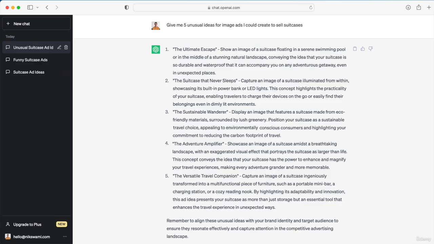So for example, I really like ChatGPT's fifth idea here. Capture an image of a suitcase ingeniously transformed into a multifunctional piece of furniture, such as a portable minibar, a charging station for your devices, or a cozy place to read a book. By highlighting its adaptability and innovation, this ad idea presents your suitcase as more than just storage, but as an essential tool that enhances the travel experience in unexpected ways. I think that's a great idea for a campaign. Think about how much more interesting and attention-grabbing those ads would be versus just a boring photo of a suitcase, right? So those are the unusual ideas.